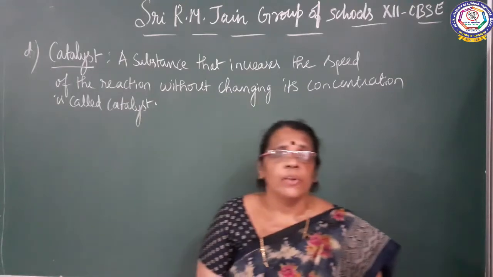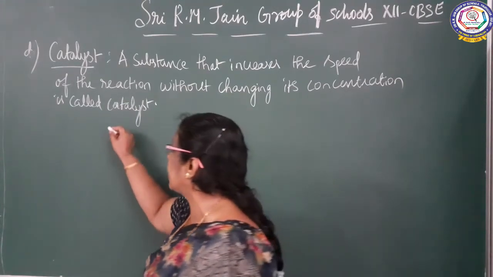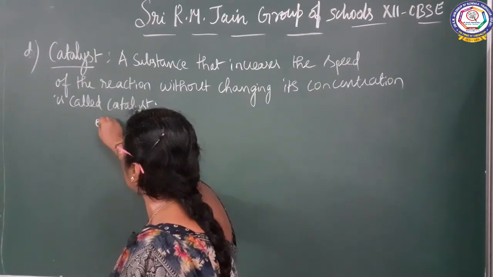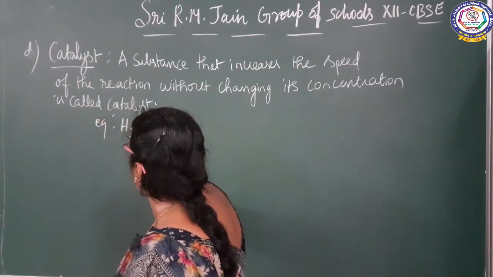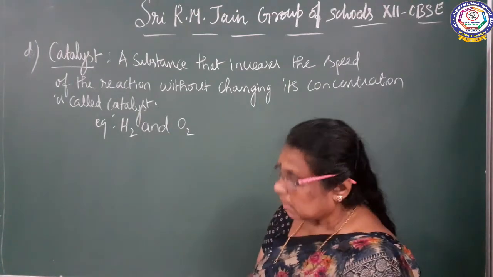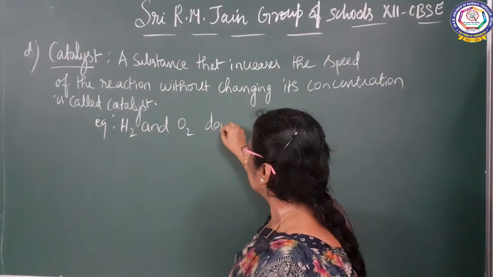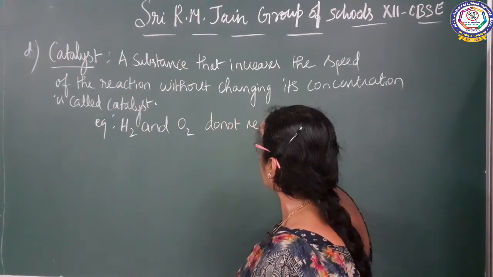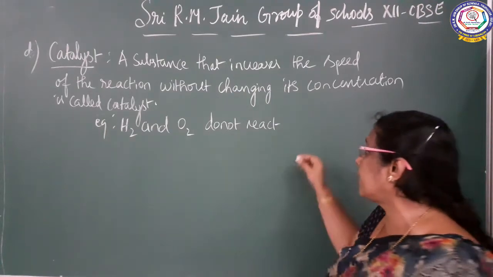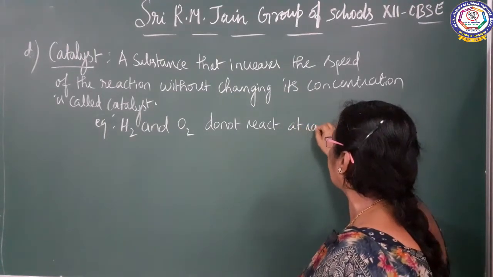So here, when you talk about hydrogen and oxygen, for example, H2 and O2 do not react at room temperature.